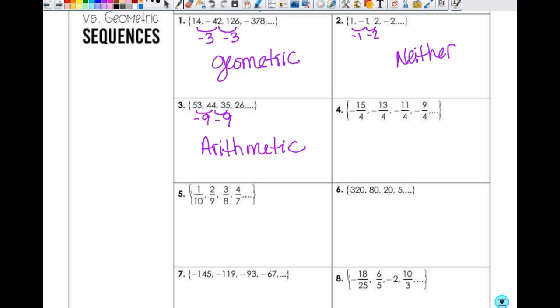Questions? All right, you do 4, 5, and 6. And all I want to know is arithmetic or geometric. You're not actually working the whole thing.